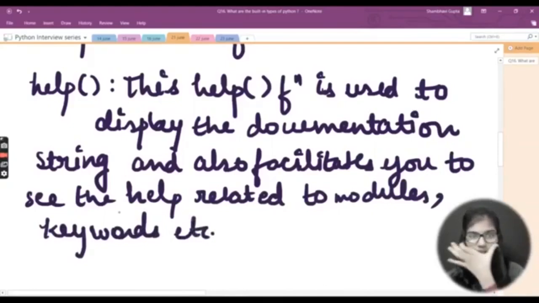Now let me define what the help function is actually used for. The very first and main use of the help function is that it helps us display the documentation strings. It also helps us see the write-up on what a function does, what a module does, and what a keyword does, all with the help function. Now let me give you a clear idea. Let's say we have the numpy library in Python programming language.